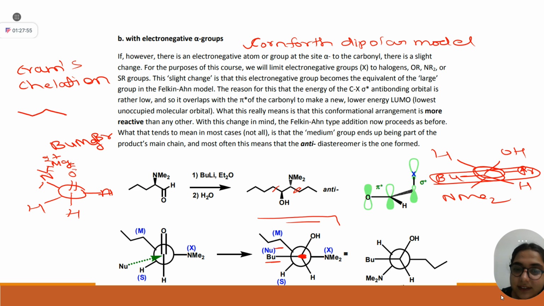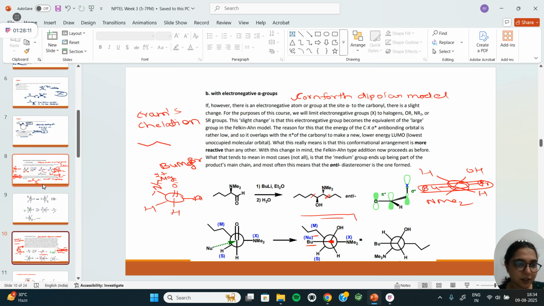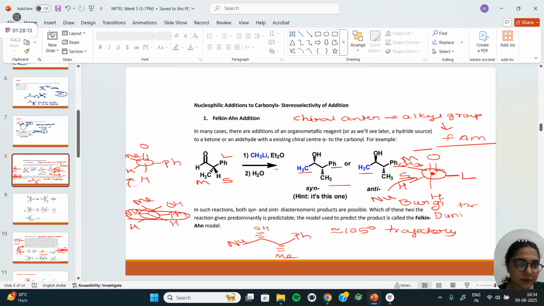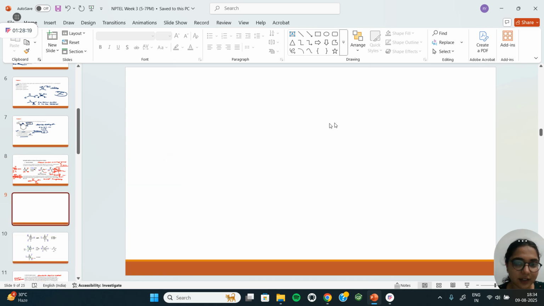I couldn't understand what you are asking. Ma'am, how to draw this from Newman to this wedge dash projection. Yes, ma'am. Okay. Let me take a new slide for this if it is possible. Actually, in this mode, I am unable to.